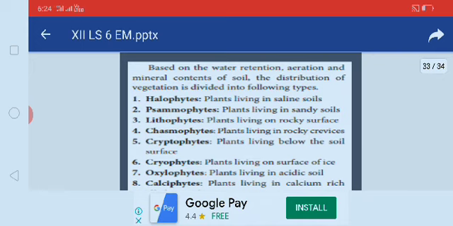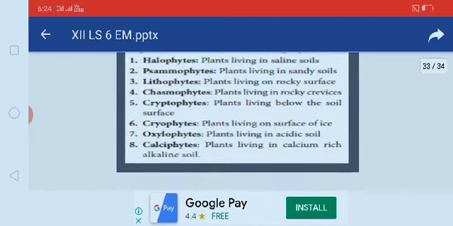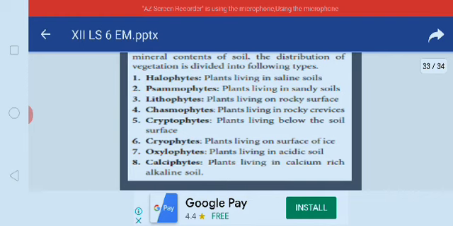Lithophytes: plants living on rocky surfaces only. Then chasmophytes: plants living in rocky crevices. Cryptophytes: plants living below the soil surface. Cryophytes: plants living on the surface of ice. Then acidophytes: plants living in acidic soil. Calciphytes: plants living in calcium-rich alkaline soil.